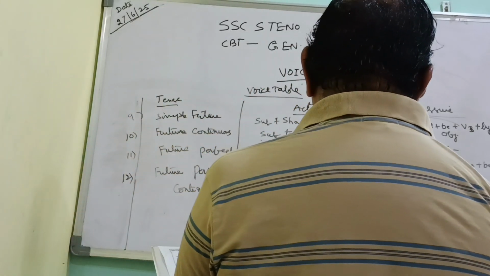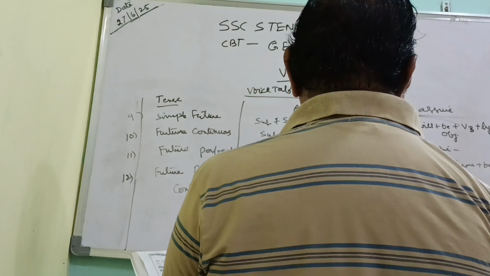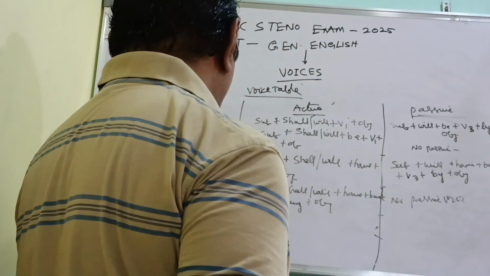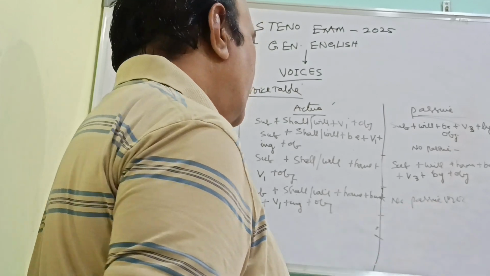There is no passive voice for this. Under future perfect continuous, the sentence cannot be formed in the passive voice.